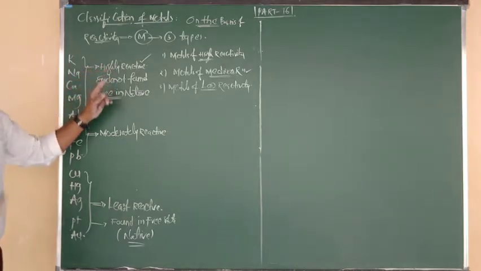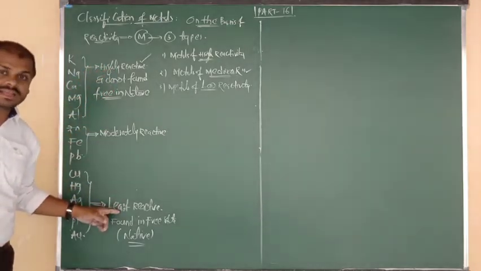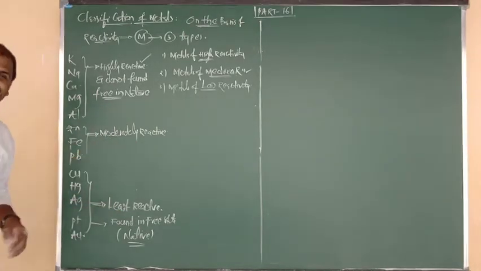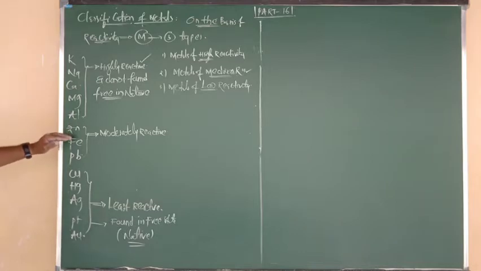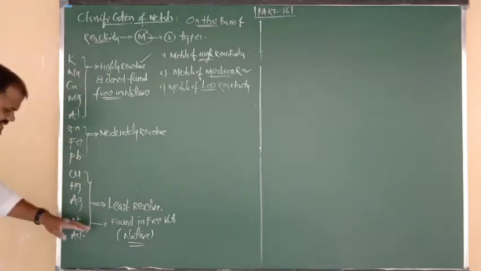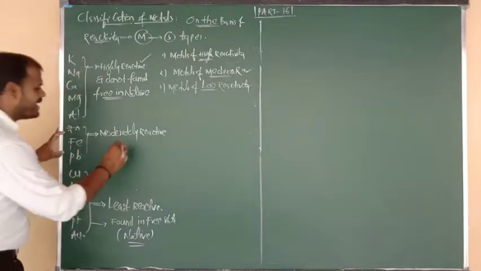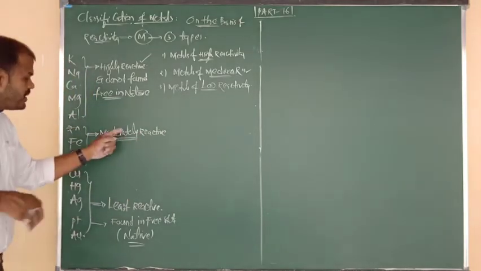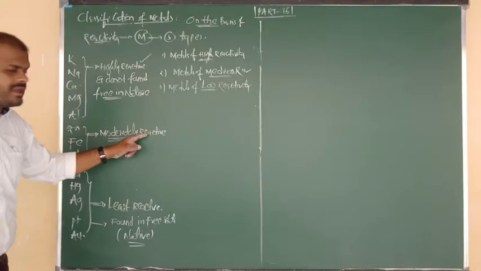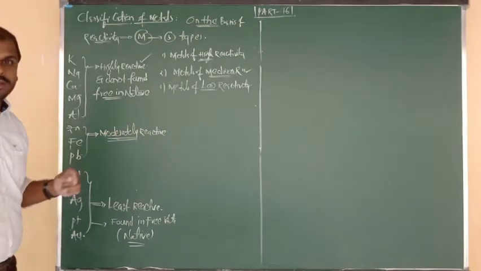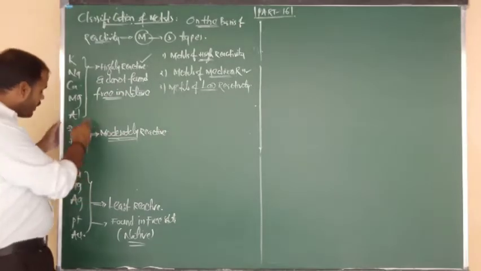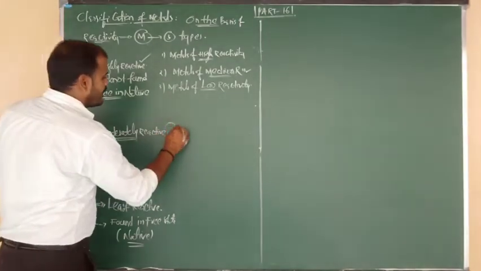More reactivity, not found free in nature. Very least reactivity, they occur free in nature. Sir, what about moderate reactivity? The metals in the middle of the activity series are moderately reactive, meaning a little bit of reaction is possible. Due to their medium type of reactivity, general concept, all these metals are found